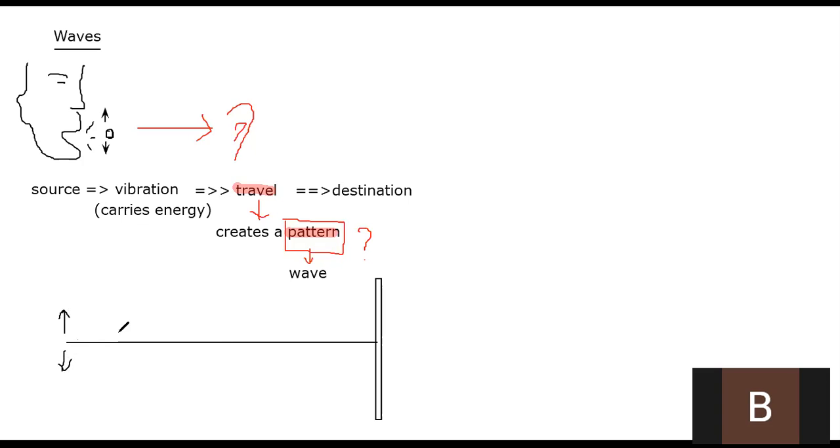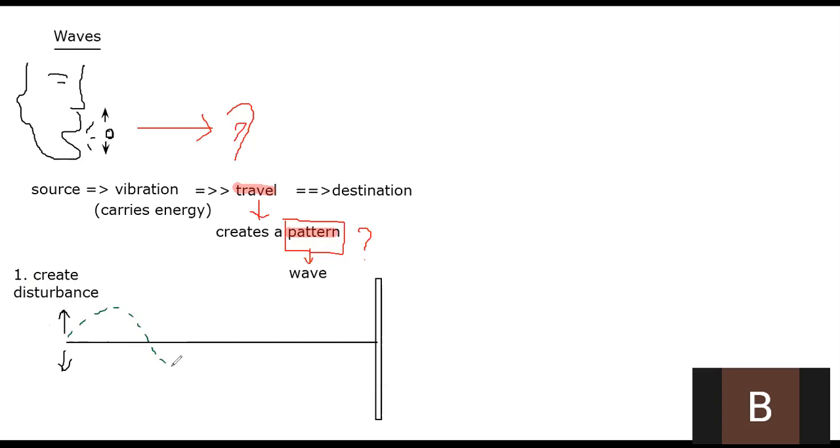What are you doing here? When you do a very fast vertical up and down movement, you are creating a disturbance, or vibration. Same thing: you create a disturbance in the particles of the rope. Now this disturbance again will travel. So how does your rope look like?